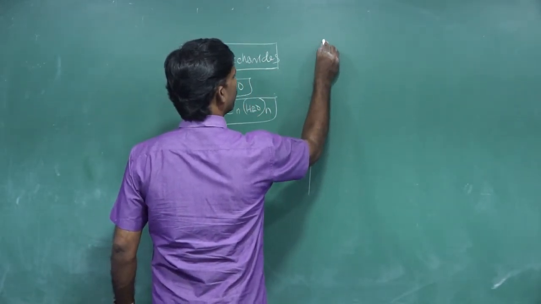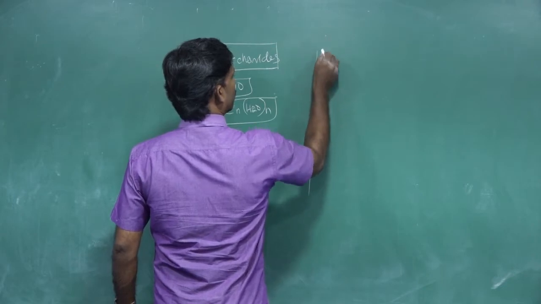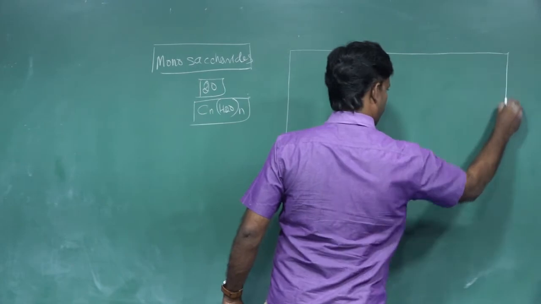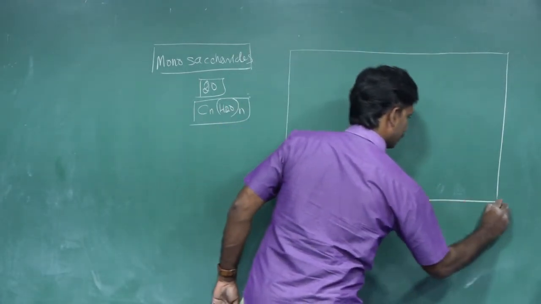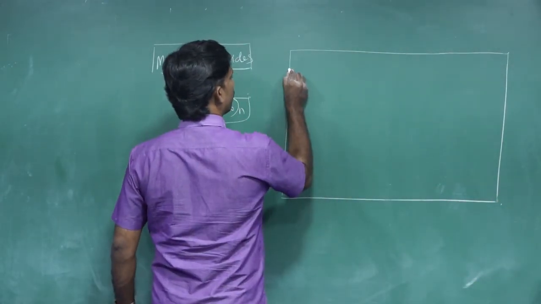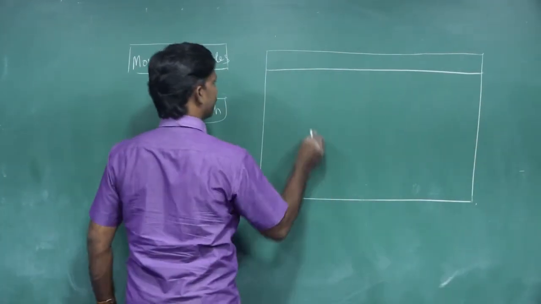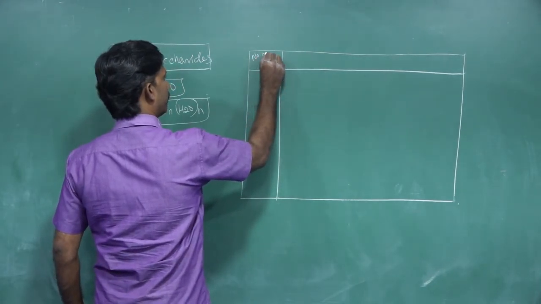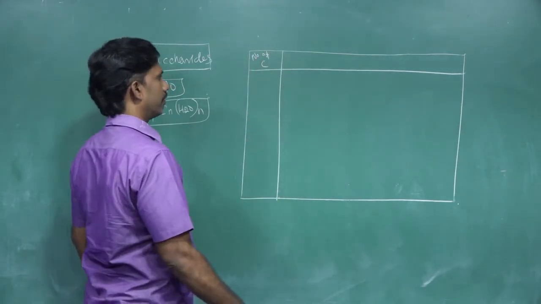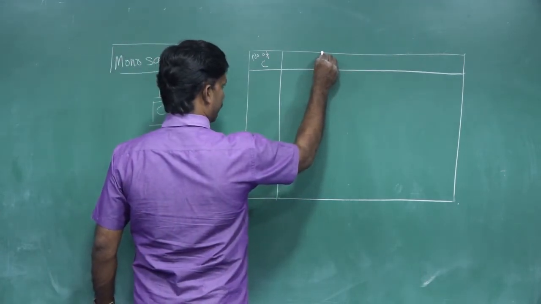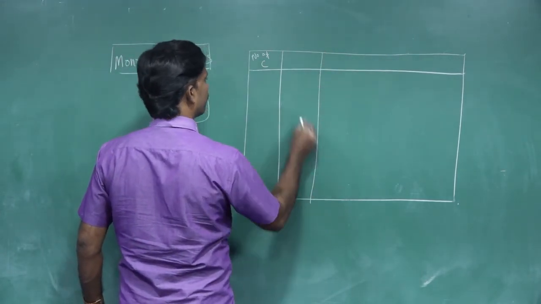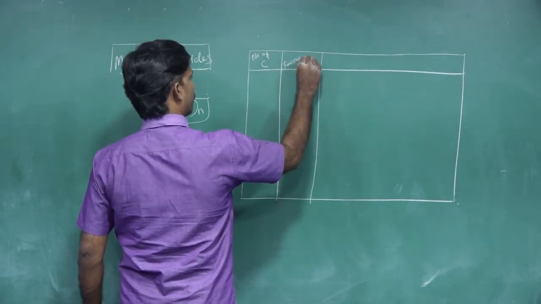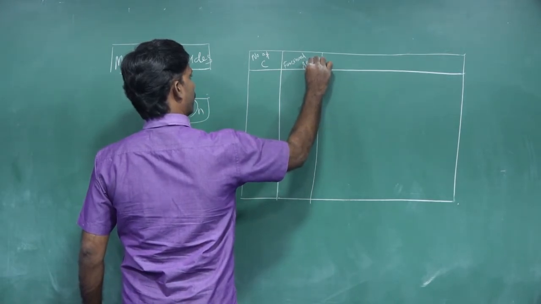First, we look at the number of carbons. Then the functional group present.